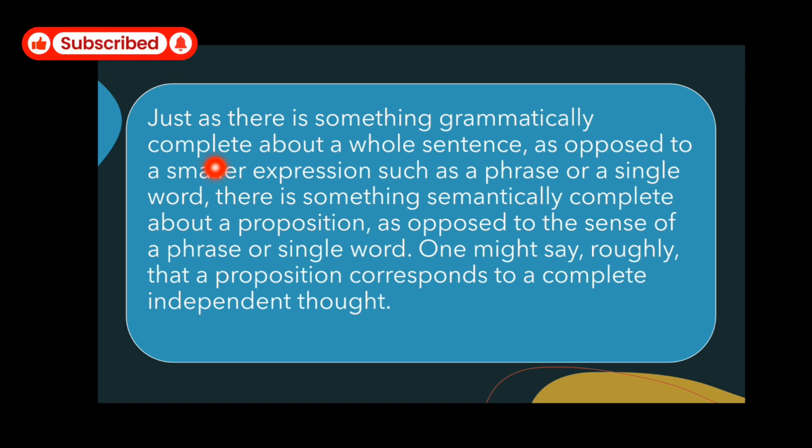Now, just as there is something grammatically complete about a whole sentence as opposed to a smaller expression such as a phrase or a single word, there is something semantically complete about a proposition as opposed to the sense of a phrase or a single word. One might say roughly that a proposition corresponds to a complete independent thought. And this complete independent thought can be expressed not only through a complete sentence; it can be through a phrase, or through a word, right?